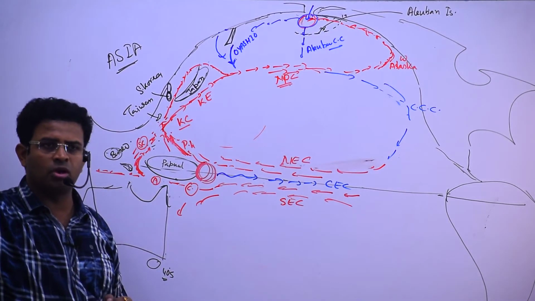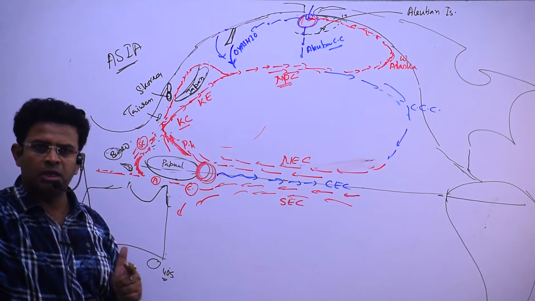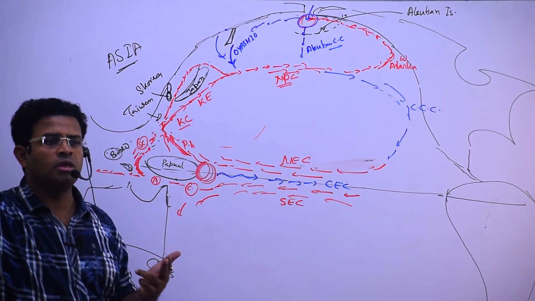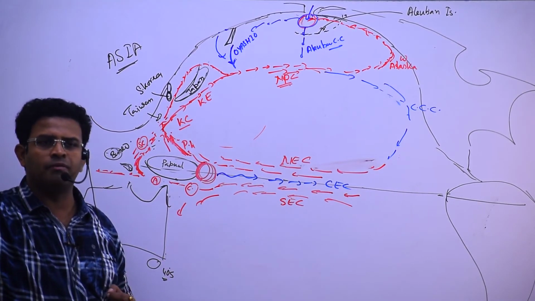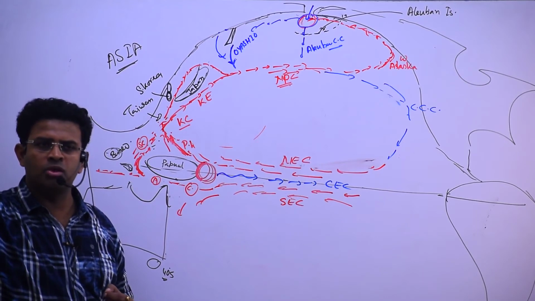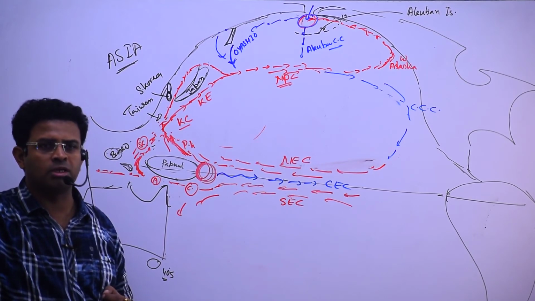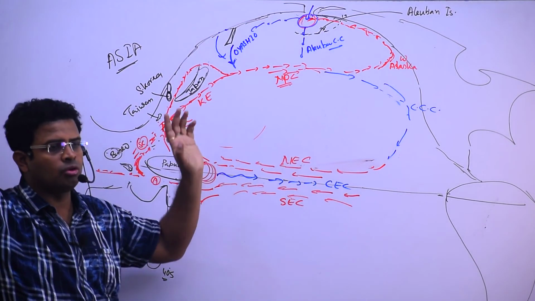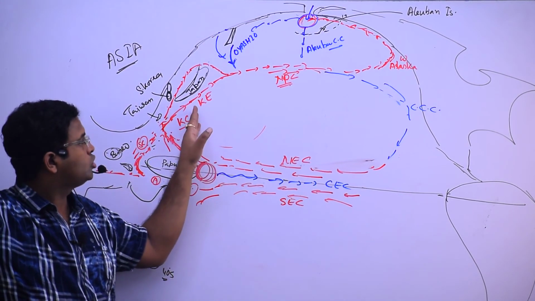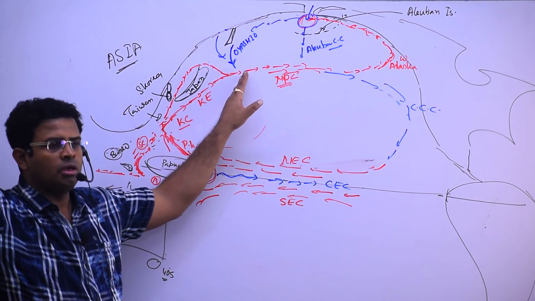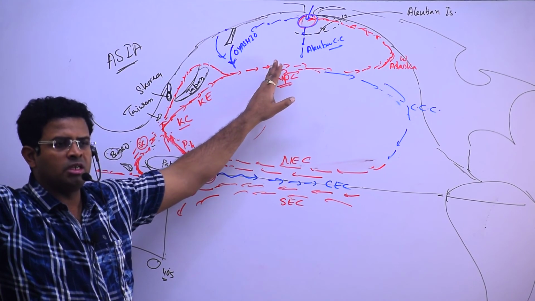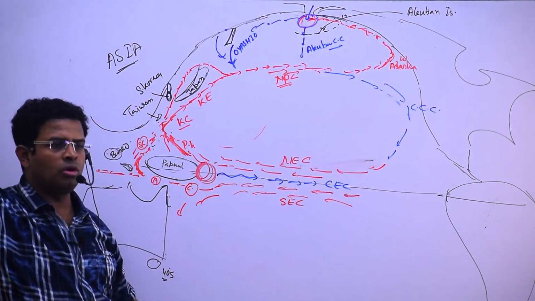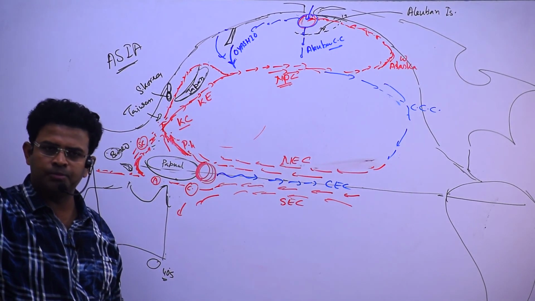South of Japan, they are bifurcated into two, one Tsushima current and one Kuroshio extension. The Tsushima current further meets again with the Kuroshio extension, and the Kuroshio extension under the influence of westerlies keeps on moving eastward, and in between there the cold Oyashio current meets, and there